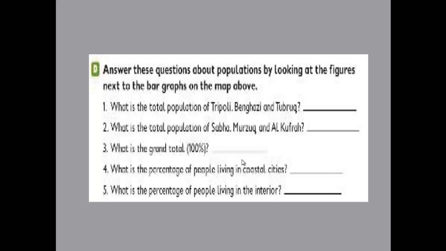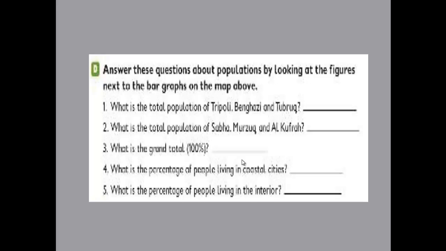Number 4, what's the percentage of people living in coastal cities? We can calculate the percentage by doing a formula. We can divide 1,600,000 by 1,743,000, the total, multiplied by 100, and finally it equals 92%. So the percentage of people living in coastal cities is 92%.